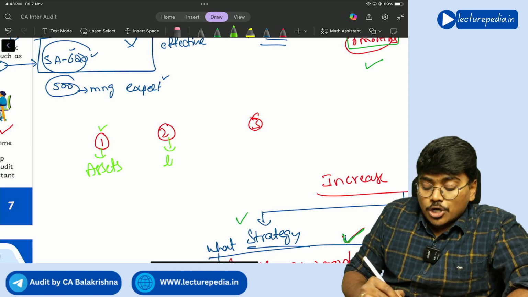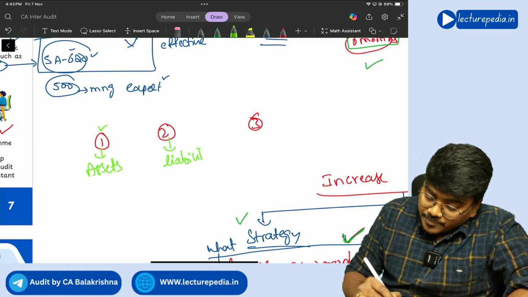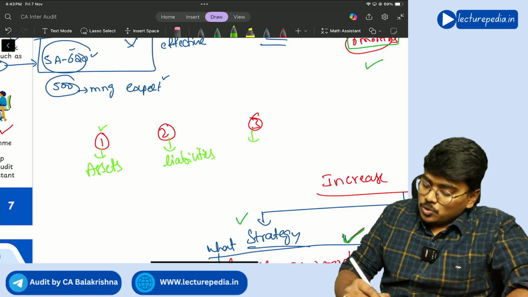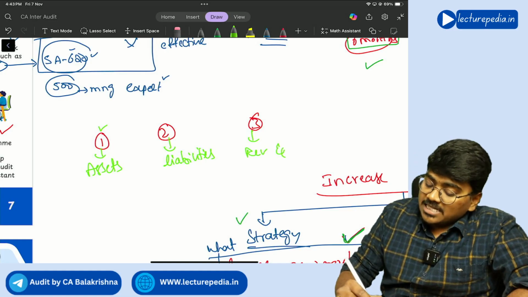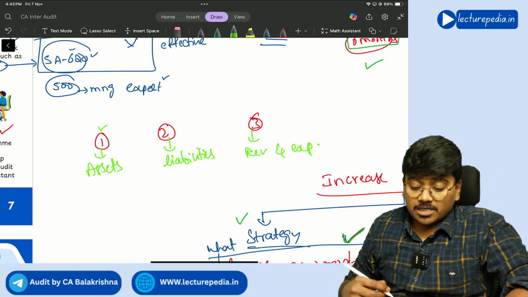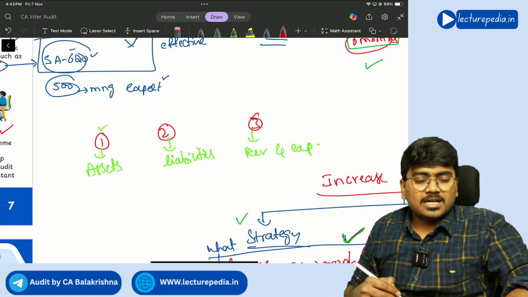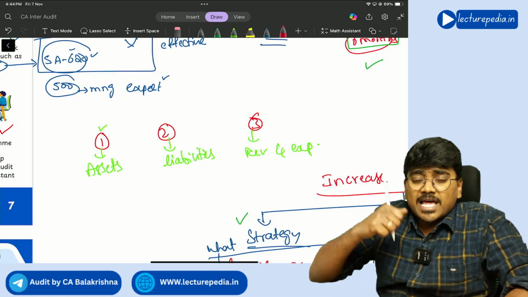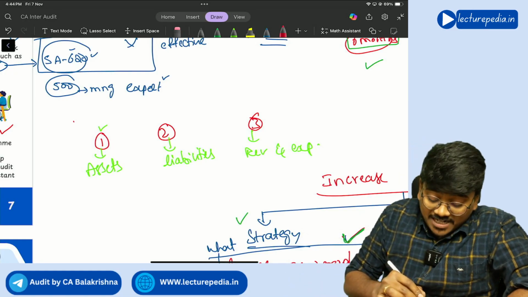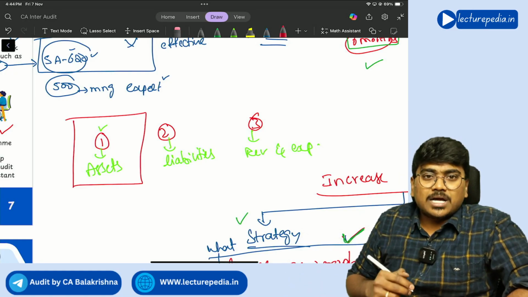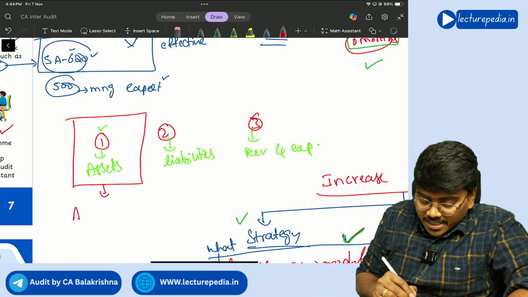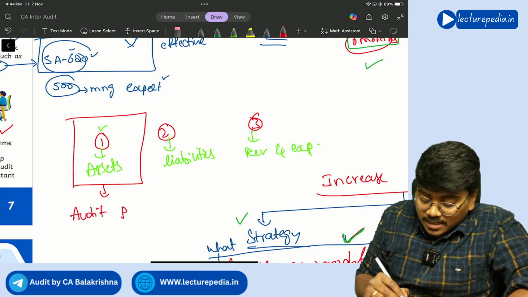Article assistant 2, you audit liabilities. Article assistant 3, you audit revenue and expenditure. Like this you will divide the work. Now you have to give a clear instruction to the article assistant about how they have to execute that work. For giving a clear instruction to the article assistant, you will prepare an audit program.